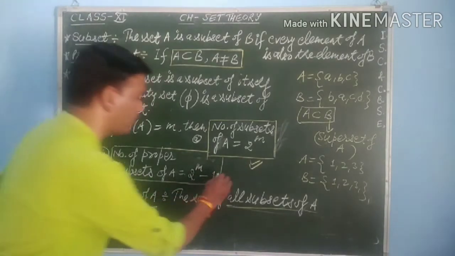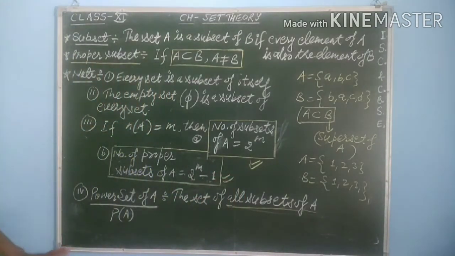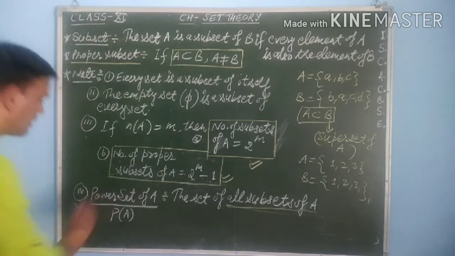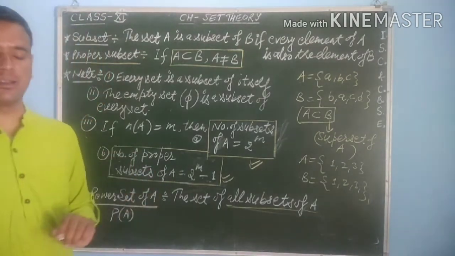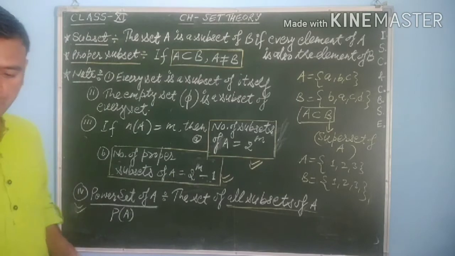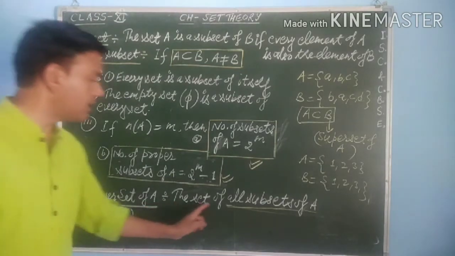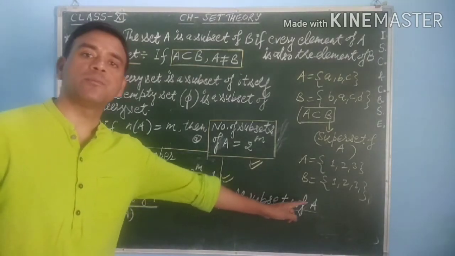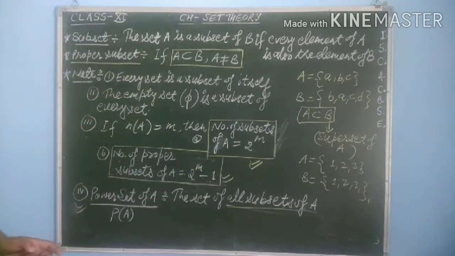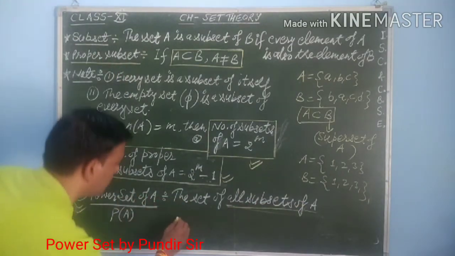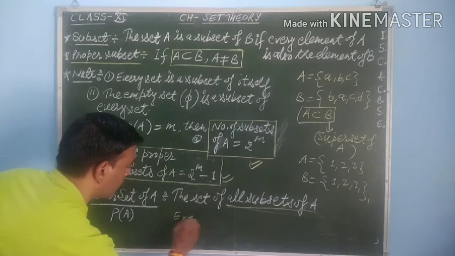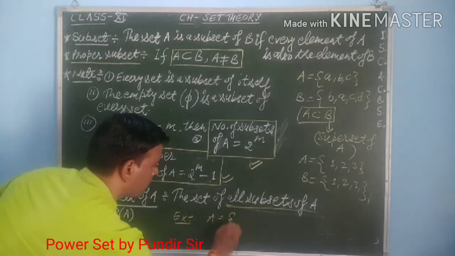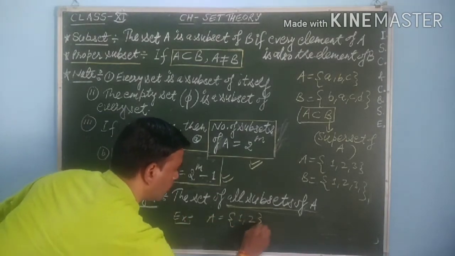So this will be the formula for proper subsets. Then one more important thing is here, power set of any set. This is very important for set theory. Students, see here, the set of all subsets of a given set A is called power set. Suppose, for example, I am taking a set here, A is equal to {1, 2}.